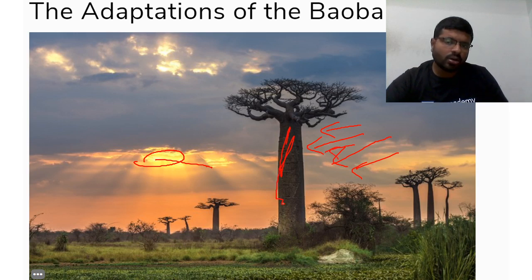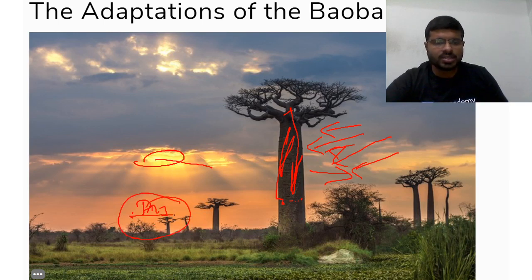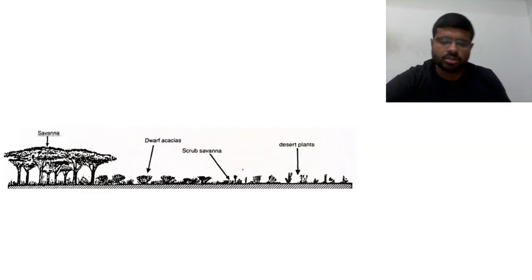This bark has the capacity to reflect sunlight so that they are able to retain whatever moisture is there. They have storage capacities which will be used in case of a dry season, which is definite. So this is the adaptation of a baobab tree.